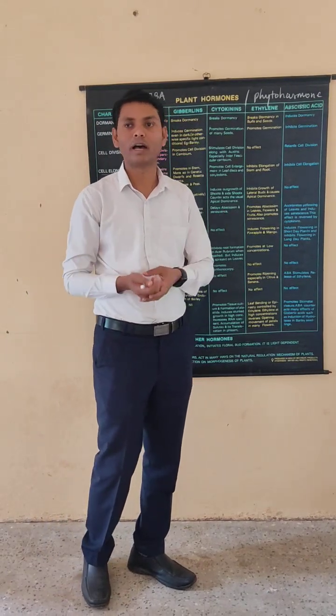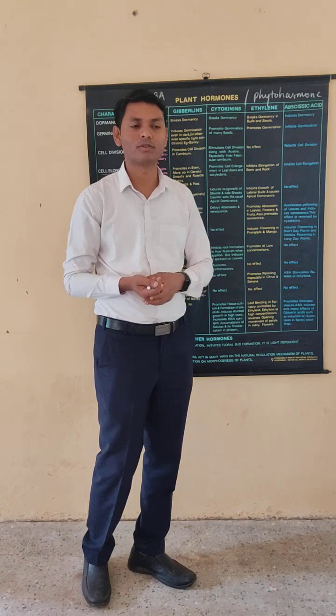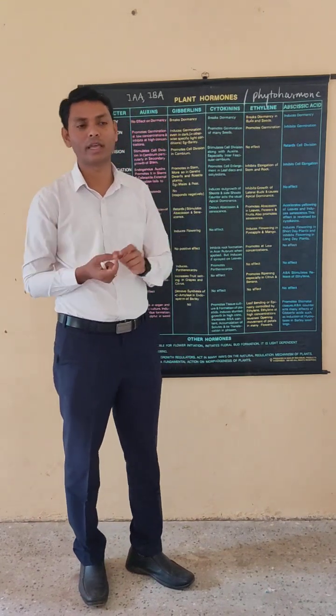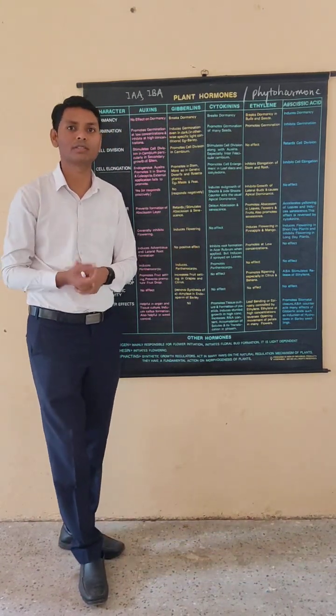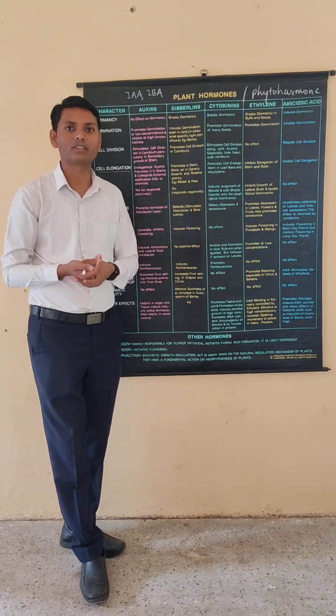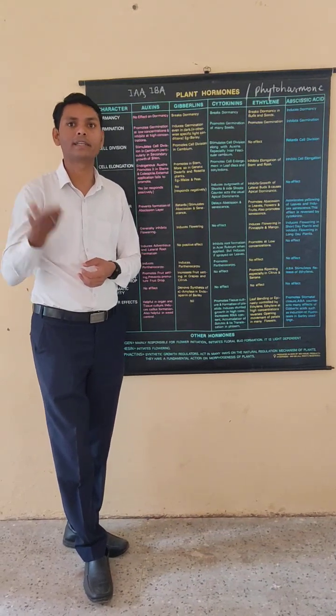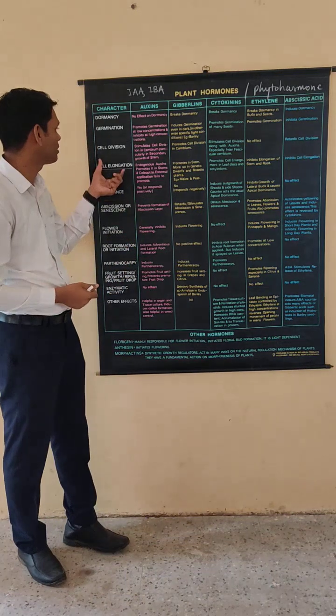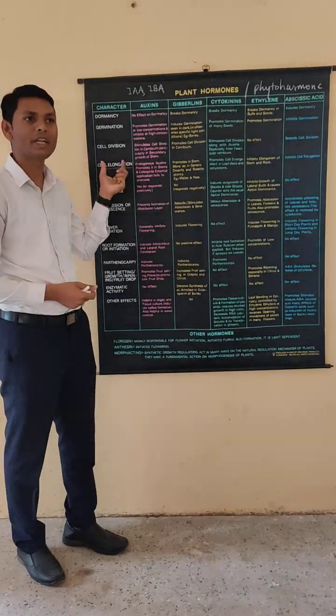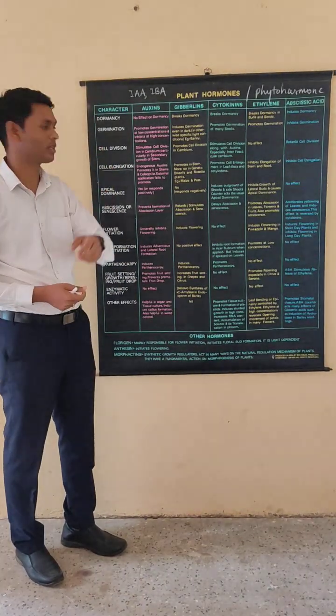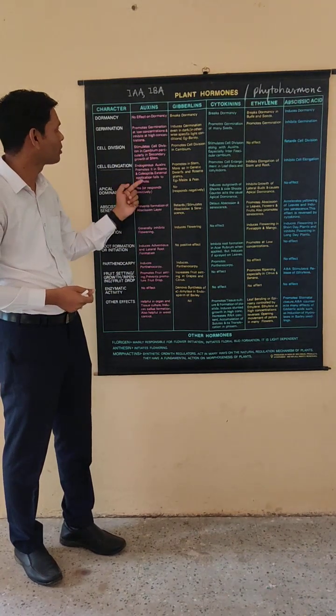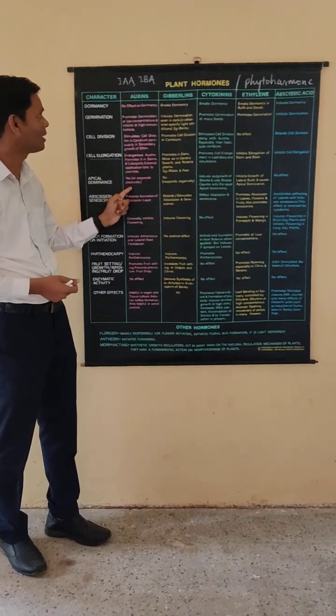If you take two varieties of sugarcane, one dwarf and one tall, and give auxin treatment, the tall plant shows increased height because auxin is present in it. So this is another important role of auxin: it is responsible for cell elongation.